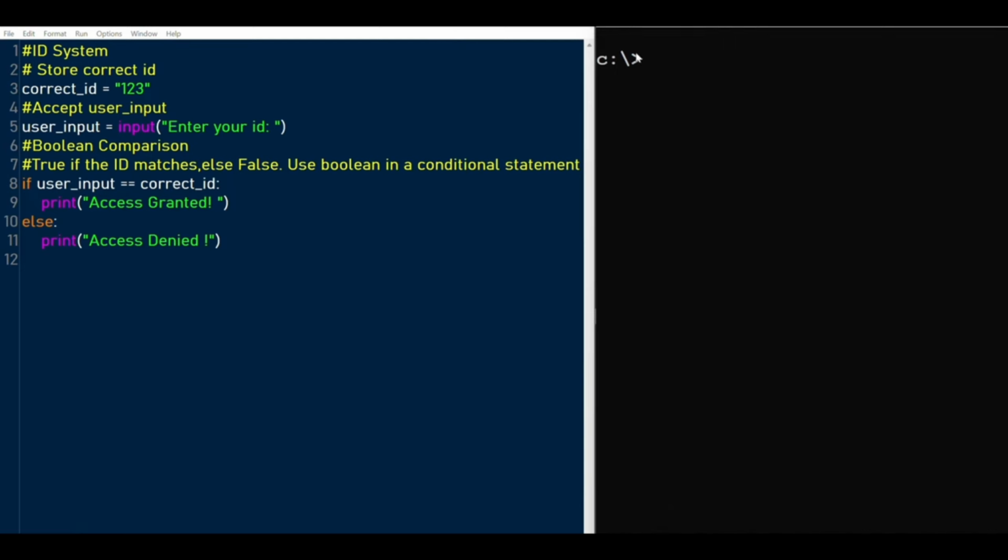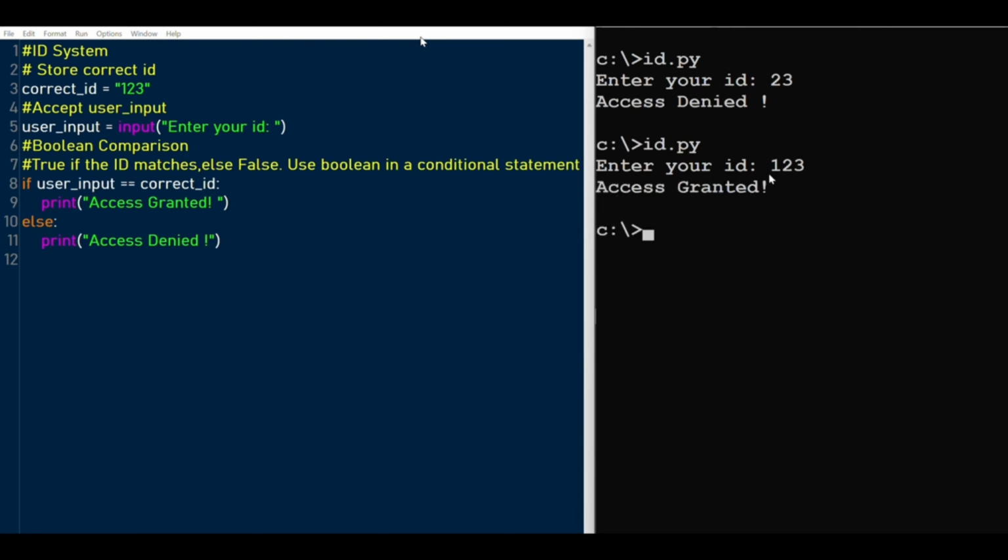I've saved the file in C, and the name of the file is id.py. That's a Python extension. So when I run the system the first time, it asks me to enter the ID. I enter the wrong ID and I get access denied, because I entered the wrong ID, which is not equal to 123. And then when I run the program again and enter the correct ID, you get a message access granted, because we entered the correct ID, which is the same as what we have in the system. So it's just a simple demonstration of the Boolean.